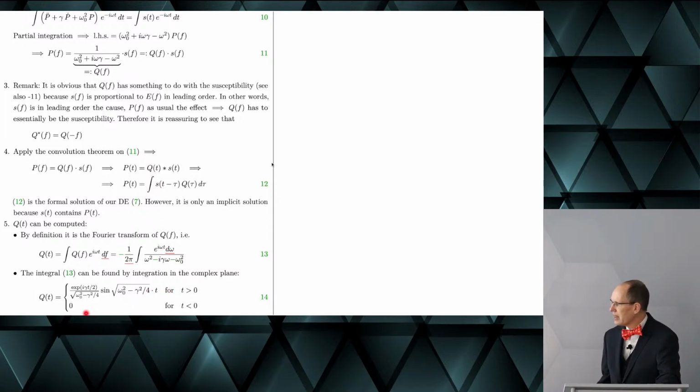The important thing is that for t smaller than 0, it is identical to 0, which again reflects what we discussed, namely that an effect today can't depend on some cause tomorrow. So what we have reproduced here is causality. Quite good.